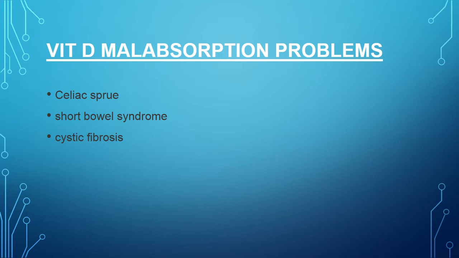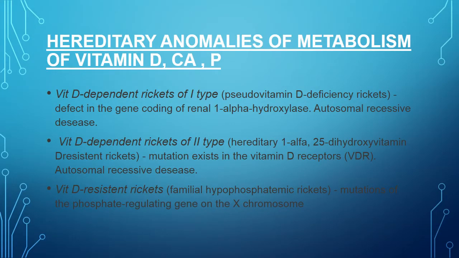Vitamin D malabsorption problems. First is celiac sprue. Celiac sprue is mainly because of the gluten which is not able to be digested by the body, which results in diarrhea. Second is short bowel syndrome, and third is cystic fibrosis. Hereditary or congenital anomalies of metabolism of vitamin D, calcium and phosphate.